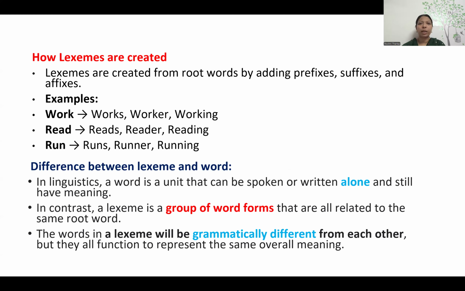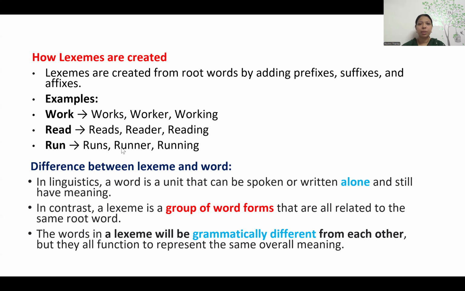So, lexemes, for example, what is a word? As I told you, a word is a single unit of a language. So, what is the difference between a word and a lexeme? Word means, already we know work is a word, read is a word, run is a word. When I say lexeme, how do lexeme and word differ?